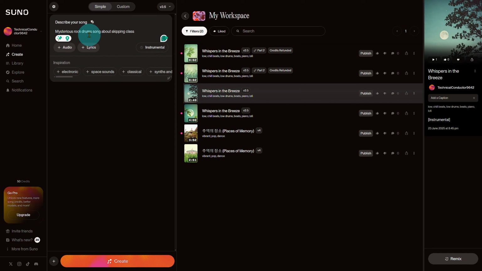an element of your song essence. So let's just say mysterious rock, that is giving us a message that it's going to be something sharp, something violent, expressive. A lot of drums are going to be included. You can see we have drums, a song about skipping class.